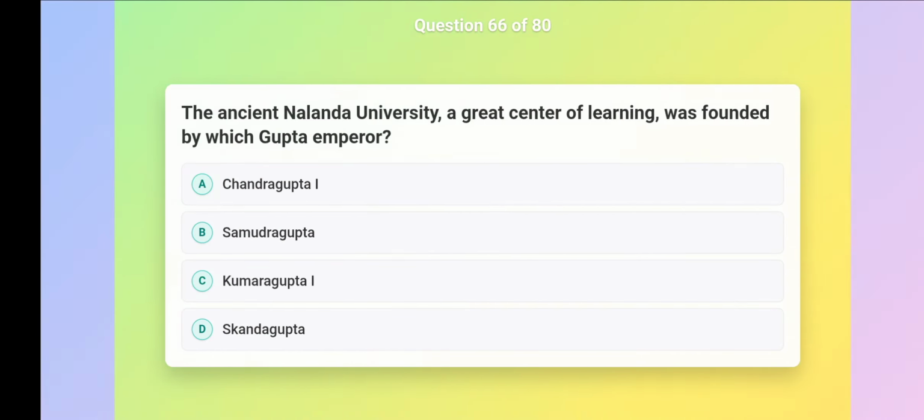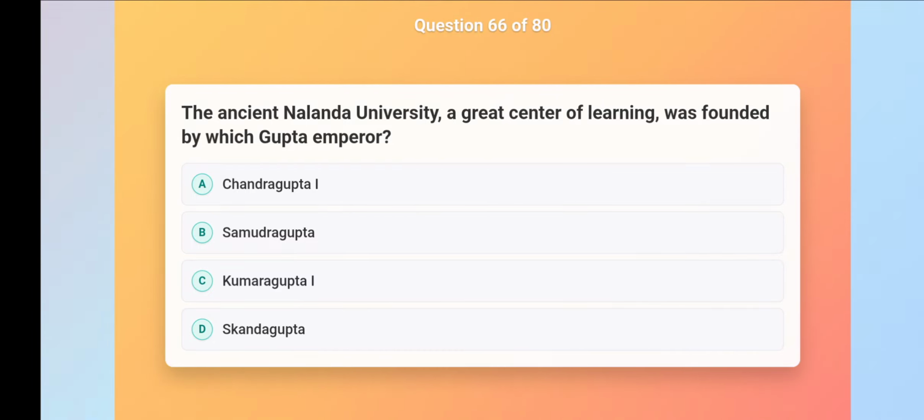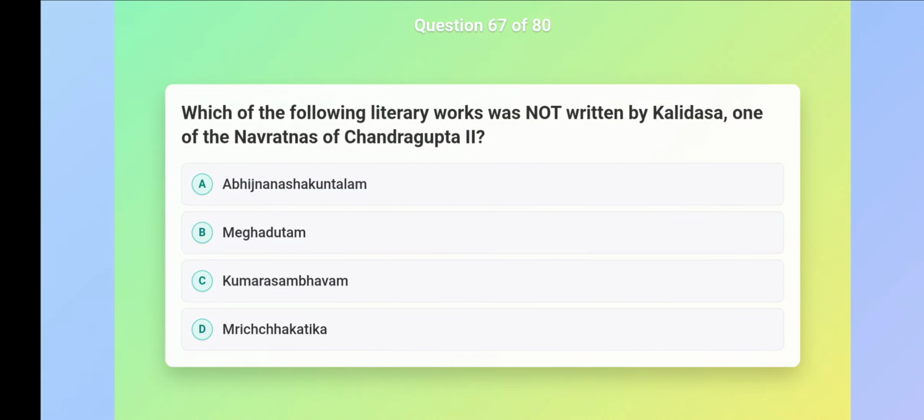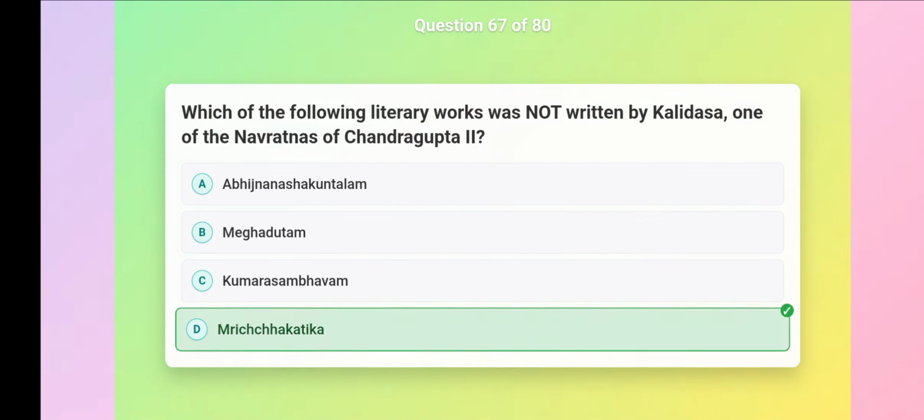The ancient Nalanda University, a great center of learning, was founded by which Gupta emperor? Kumaragupta I. Which of the following literary works was not written by Kalidasa, one of the Navratnas of Chandragupta II? Mrichhakatika.